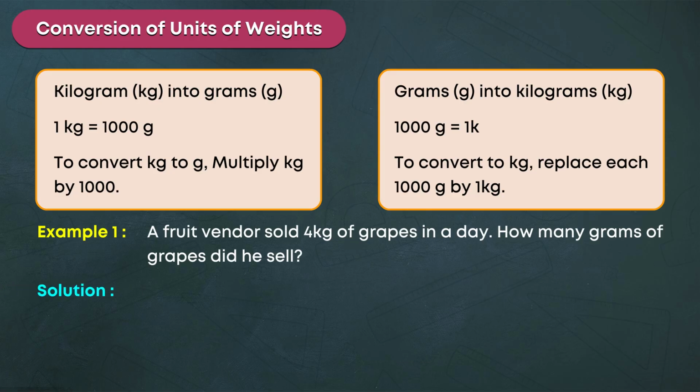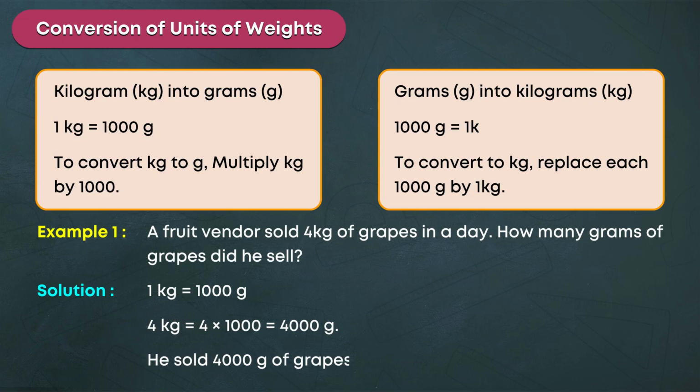Solution. 1 kilogram is equal to 1000 g. 4 kilograms is equal to 4 into 1000 is equal to 4000 g. He sold 4000 g of grapes.